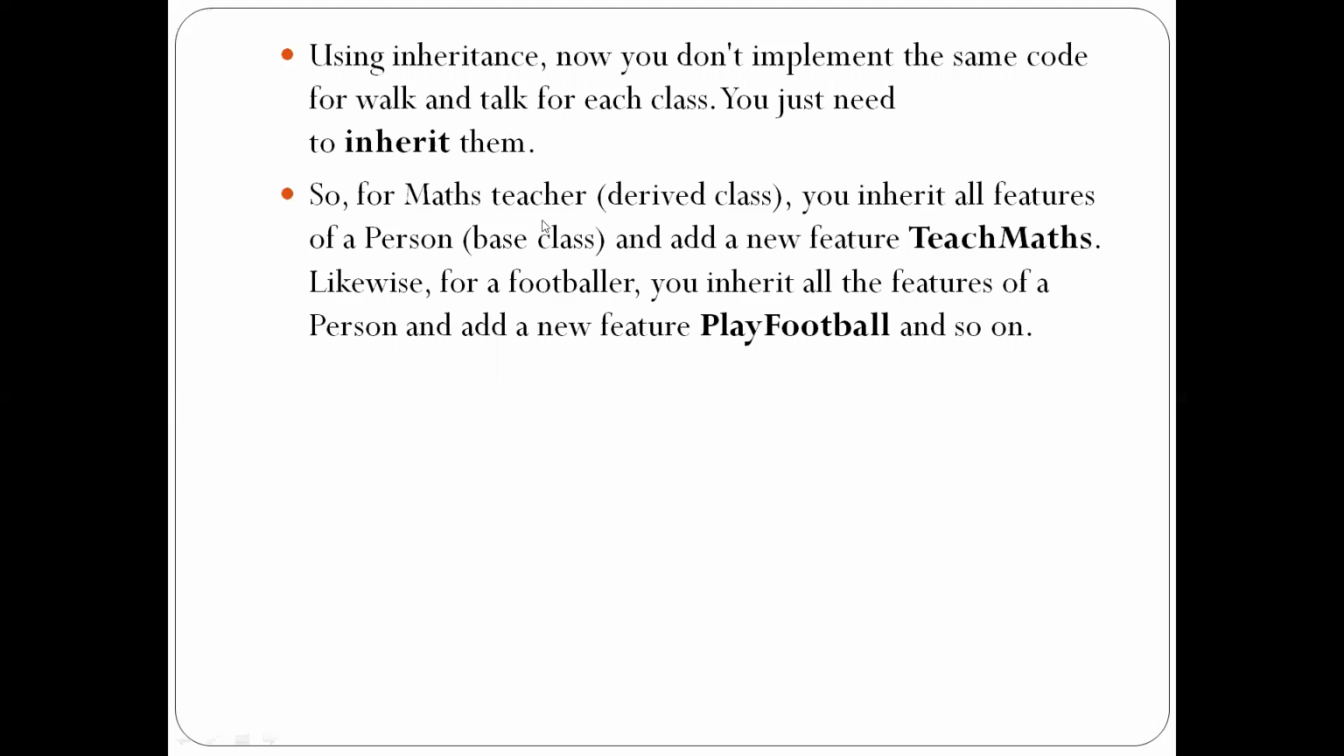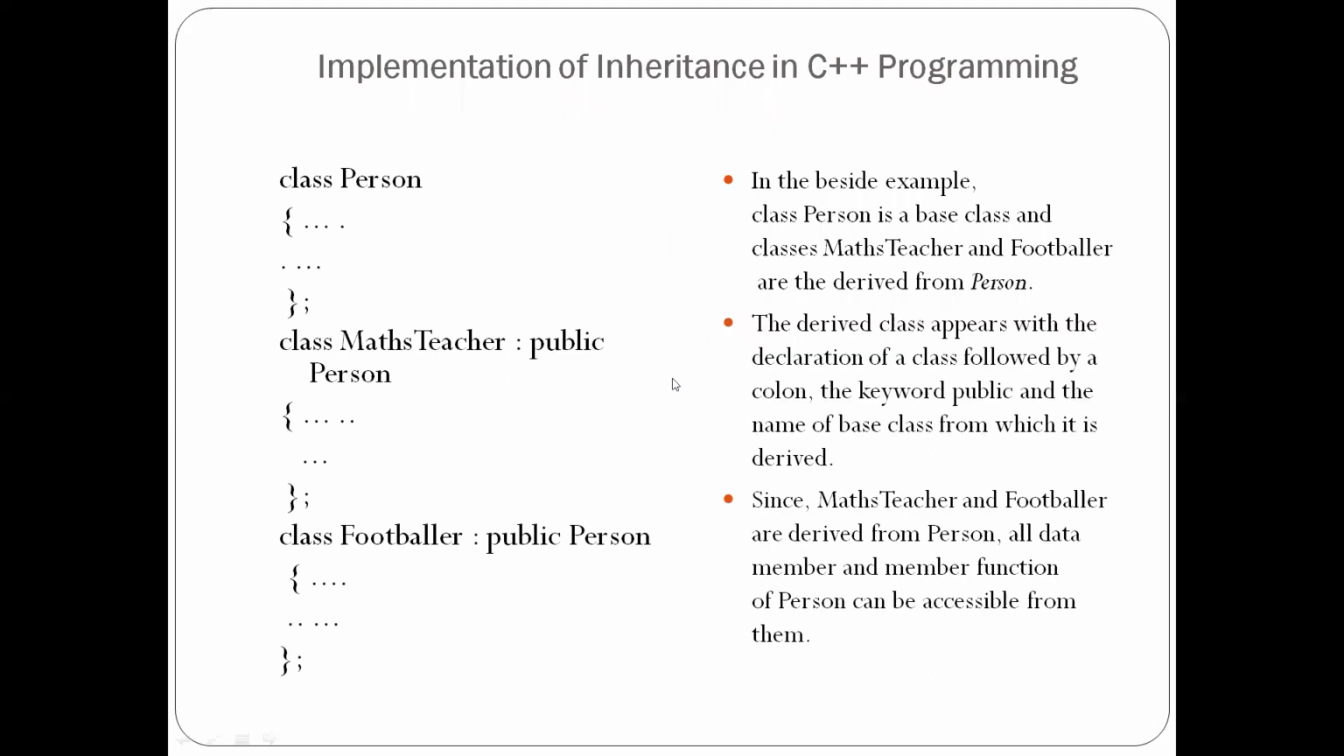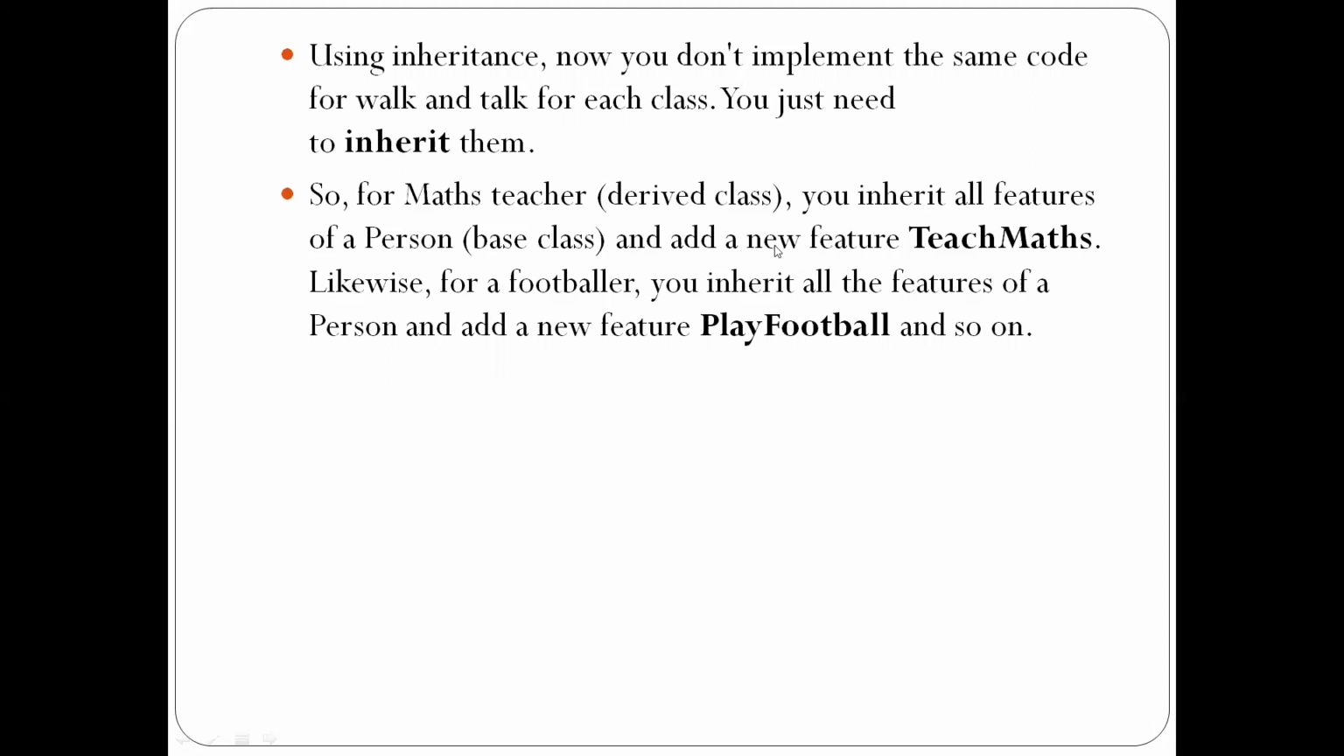So for a maths teacher as a derived class, you inherit all features of person, the base class, and add a new feature, teach maths, especially in the derived class of maths teacher. Likewise, for a footballer, you inherit all the features of the person base class and add a new feature of play football in the special footballer derived class. If we see a program, we will be able to understand it.